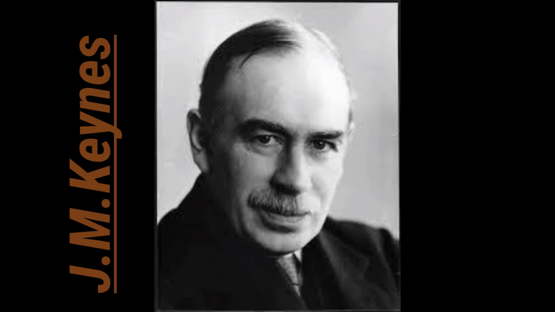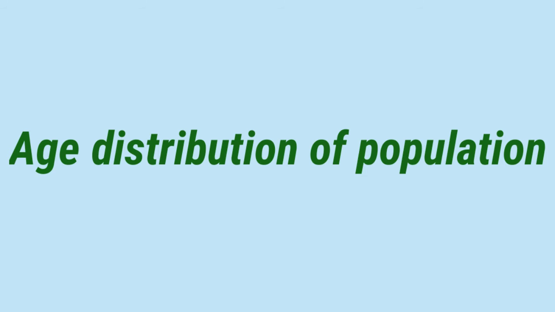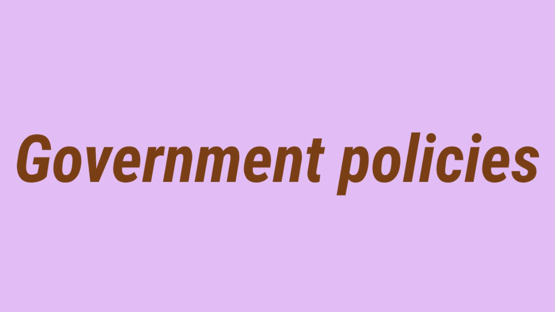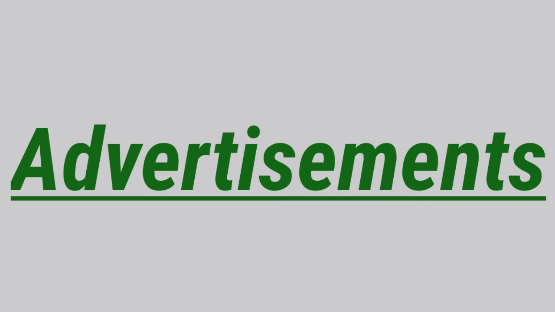There are other factors which influence the propensity to consume. They are size and nature of wealth distribution, age distribution of population, government policies, expectation about price, income, etc. Advertisement. Last, changes in cultural values.